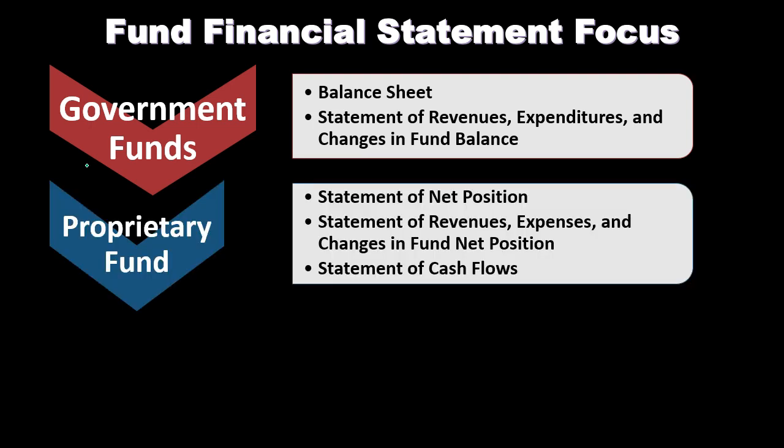In the proprietary funds, we have the statement of net position, balance sheet type of account, and then the statement of revenues, expenses, and changes in fund net position. Again, income statement type of account, closer to what we would expect, like an income statement, because we have the term expenses here rather than expenditures, indicating an accrual method as opposed to a modified accrual method being used above. And then a statement of cash flows.